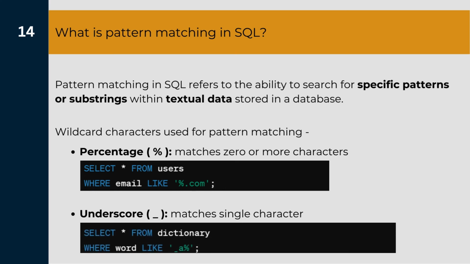Consider this simple case here. I have a table dictionary and I want to find all the words in the dictionary which have A in their second position. Because here in this case I know that there should be only one letter before the letter A, and that is why I've used one underscore character. And after that I've used the percentage symbol, which means there could be any number of characters after the letter A.